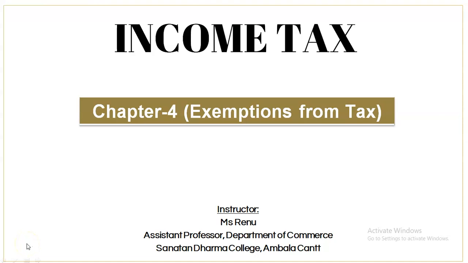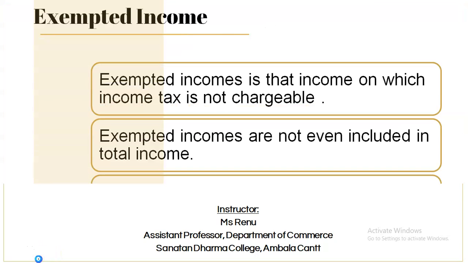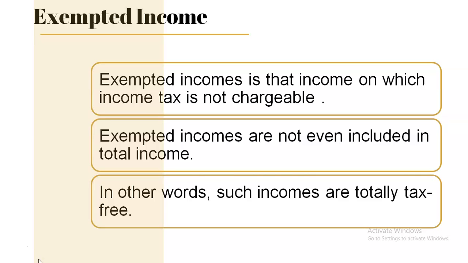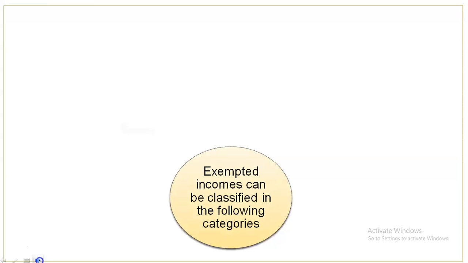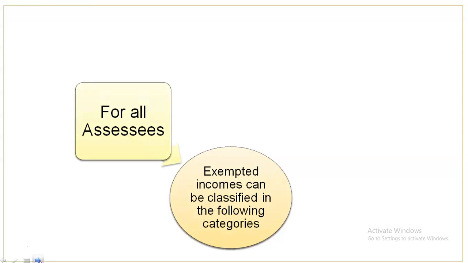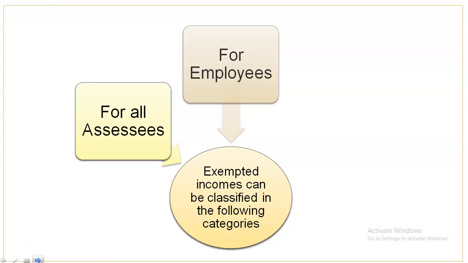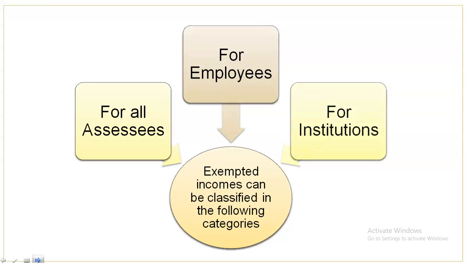Welcome students, in this video we are going to study chapter 4, that is exemptions from tax. Exempted incomes are those incomes on which income tax is not charged and are not included in the total income, or we can say these incomes are totally tax-free. These exempted incomes are classified in three categories. The first one is for all assessees, the second one is for employees, and the third one is for institutions.